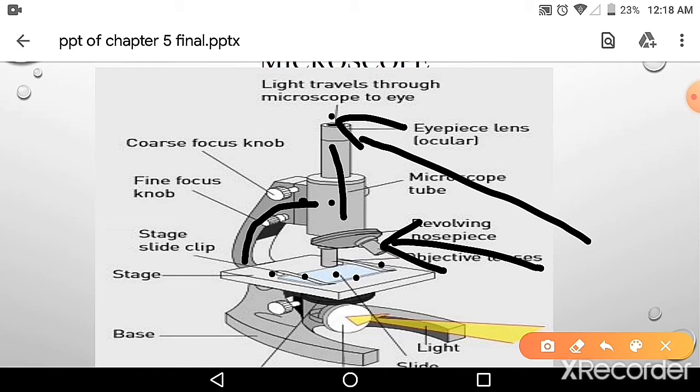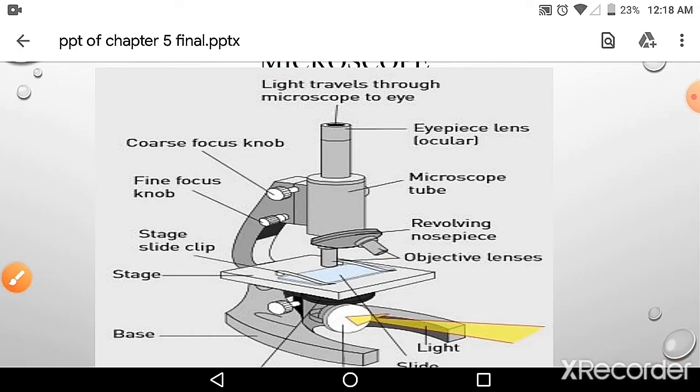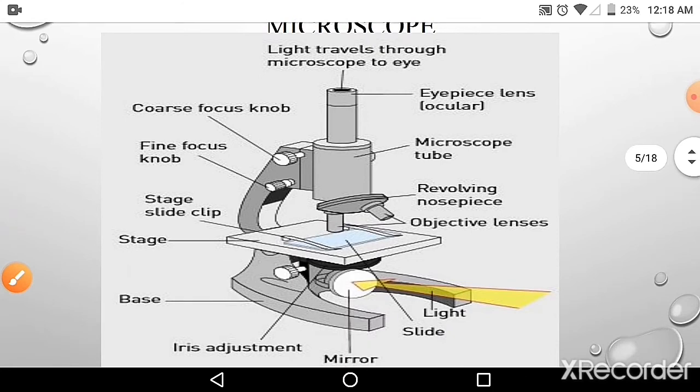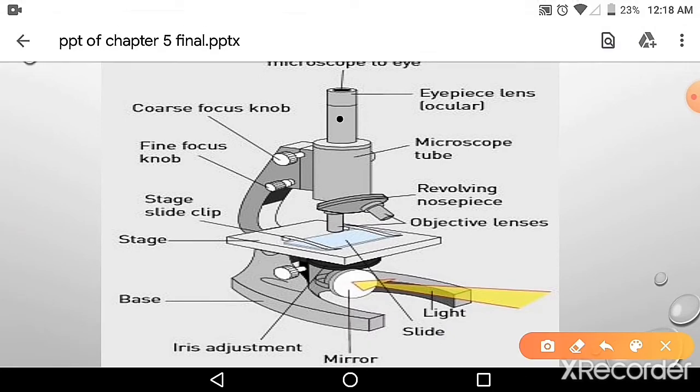Okay, children, here is the coarse focus knob and the fine one. You have to adjust this coarse knob. If you turn it, this body will be moving up and down, and you have to move it till you see the image through the eyepiece.